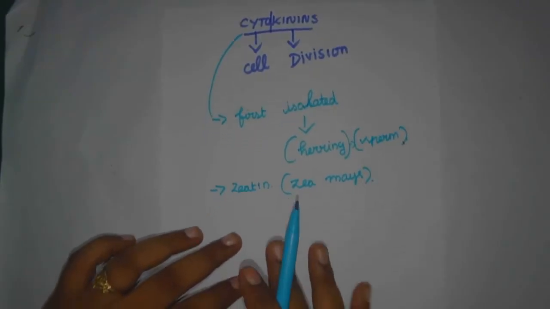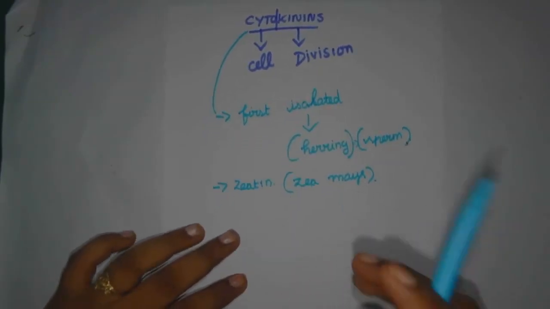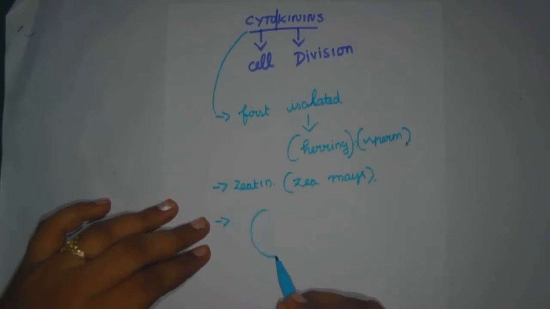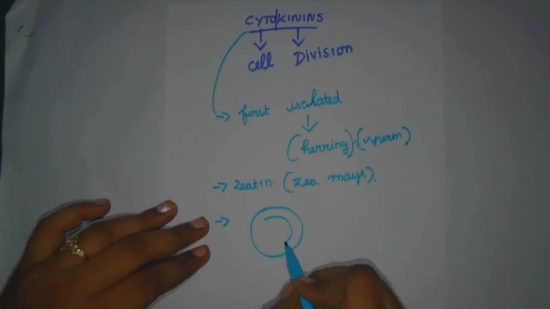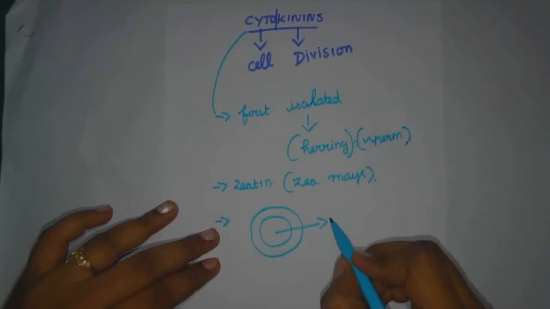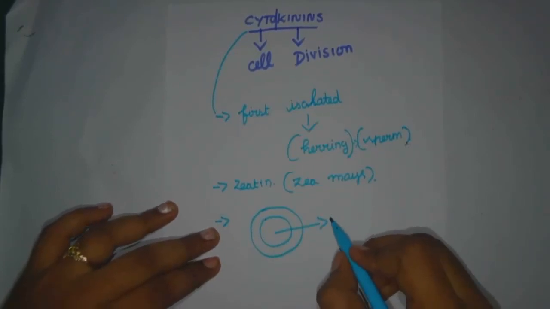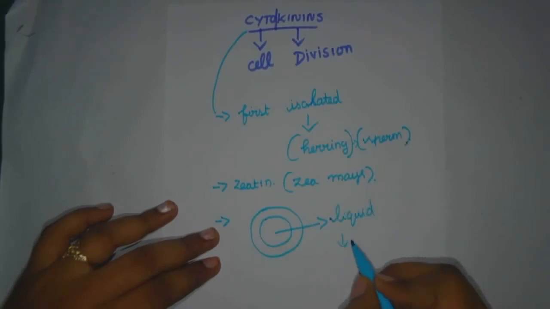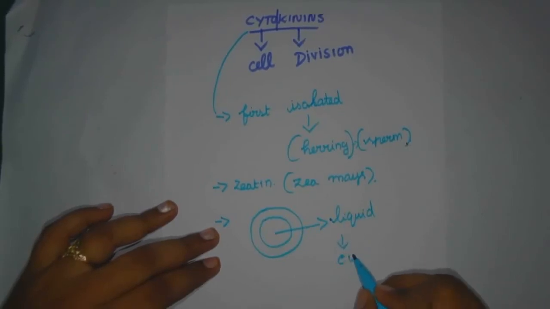Okay, here cytokinin is found abundantly in the coconut also. When you see the coconut, it has a shell part, an inner portion, some white part, right, and it has a liquid state. Here cytokinin is abundantly found in the liquid endosperm of coconut. That liquid state of a coconut is there, no? That is the cytokinins.